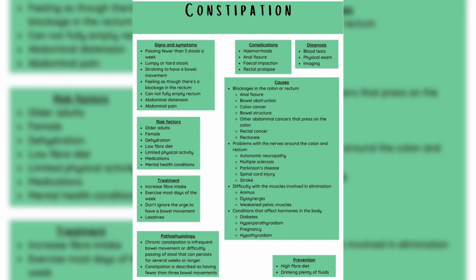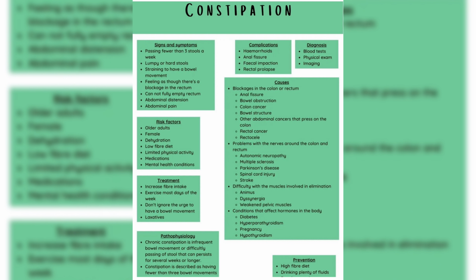Causes of constipation: blockages in the colon or rectum, anal fissure, bowel obstruction, colon cancer, bowel stricture. Other abdominal cancers that press on the colon: rectal cancer. Rectocele. Problems with the nerves around the colon and rectum: autonomic neuropathy, multiple sclerosis, Parkinson's disease, spinal cord injury, stroke. Difficulty with the muscles involved in elimination: anismus, dyssynergia, weakened pelvic muscles.